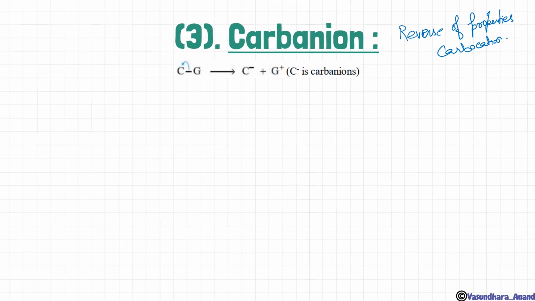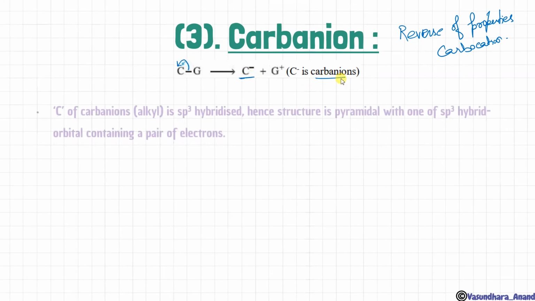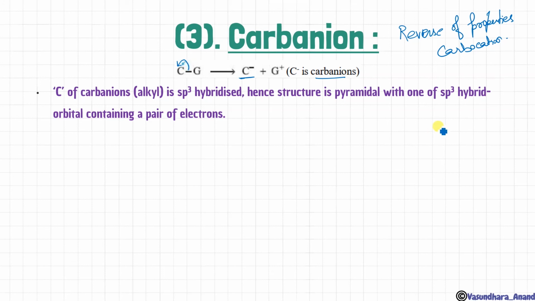So when any group is there and that group is an electron donating group, an electropositive group, this bond will break on this side and it will lead to the formation of a carbanion over here. Yes, this is a carbanion. The carbanion is sp3 hybridized. I have explained all of this. And this is non-planar because it becomes pyramidal. The structure is pyramidal.